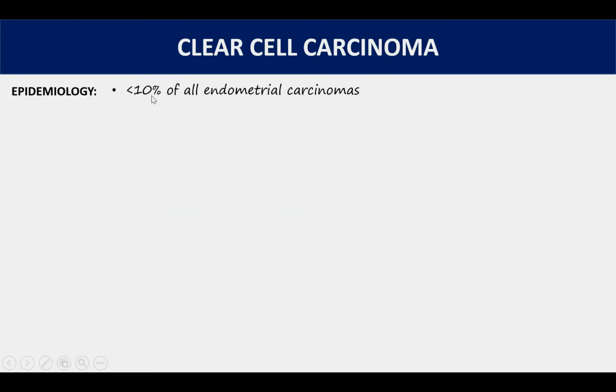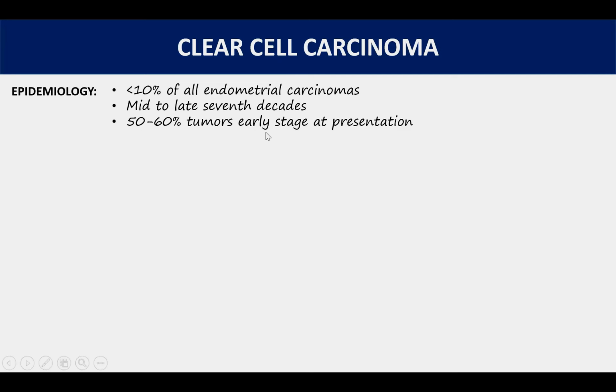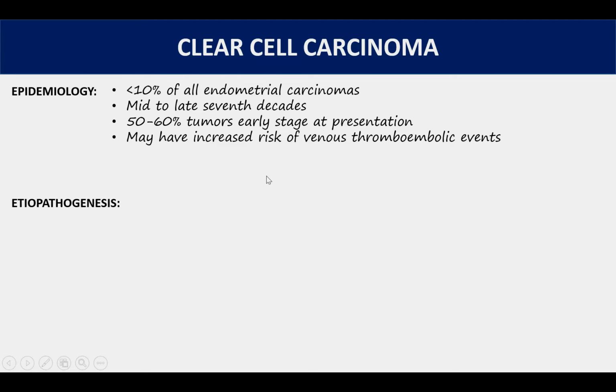The next morphologic phenotype is clear cell carcinoma. Clear cell carcinomas account for less than 10% of all endometrial carcinomas. They tend to occur in older women, that is mid to late 7th decade, and 50 to 60% of tumors present at an early stage. They have an interesting clinical feature, that is, they may show increased risk of venous thromboembolic events that is not seen in other endometrial carcinomas.